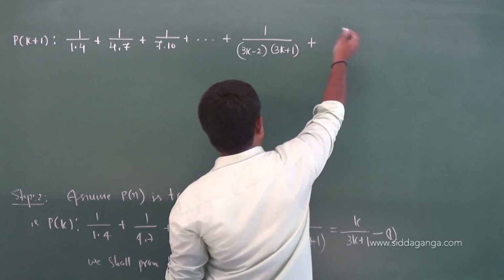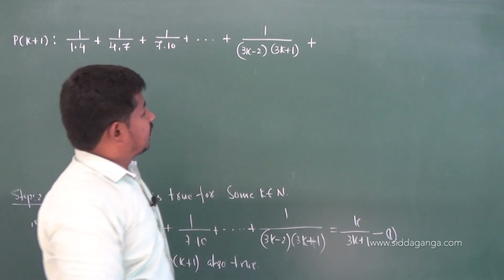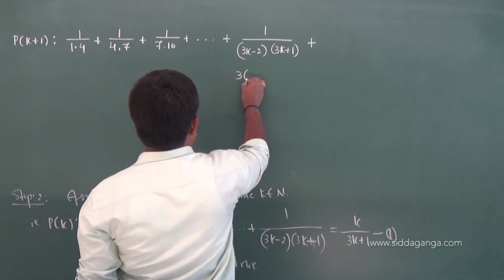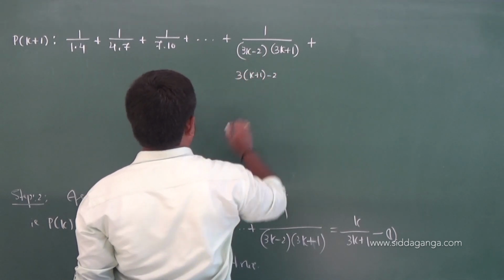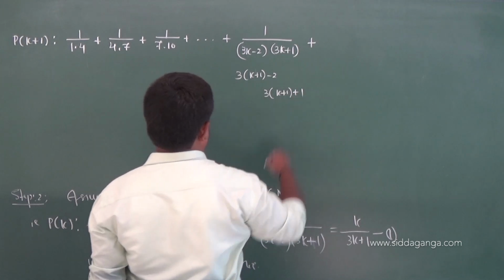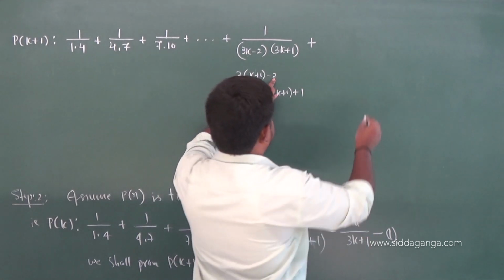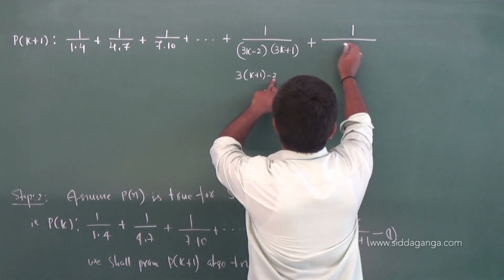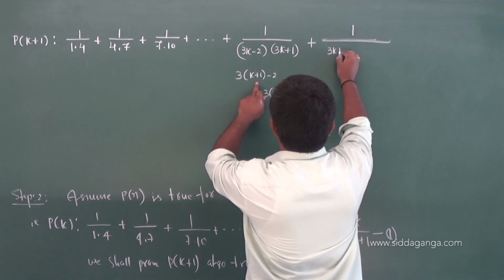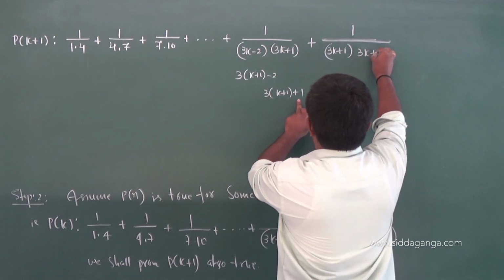This is the kth term. Then write the k plus 1th term now. What is the k plus 1th term? Wherever you have k, replace k by k plus 1. So here 3 into k plus 1 minus 2, and here 3 into k plus 1 plus 1. So what do you get? 3k plus 3 minus 2, so 3k plus 1, into 3k plus 3 plus 1, so 3k plus 4.